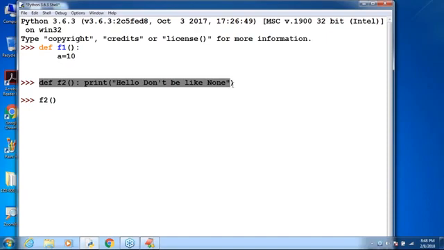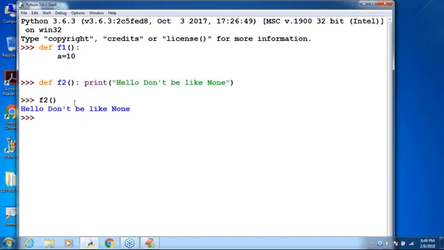I have one function here. Can I call this function? Yes or no? Yes. How many times do we need to write a function? Only once. But how many times can I call that function? Multiple times. The most reusable component in any language is a function only. Remember that. Okay, f2 I'm calling.